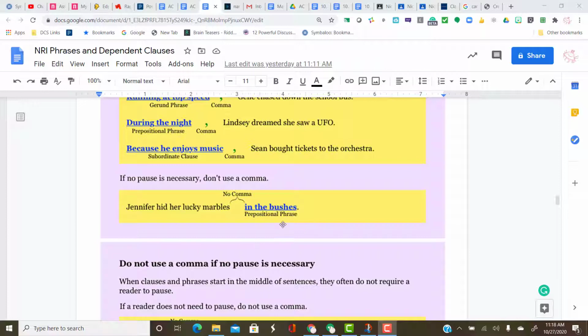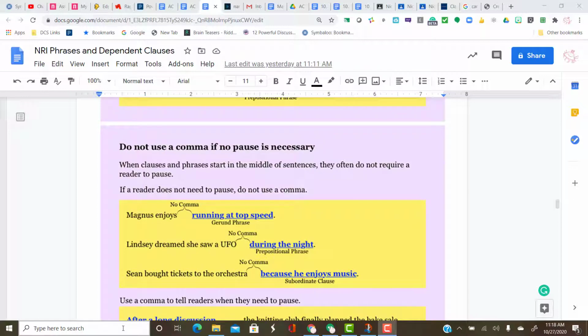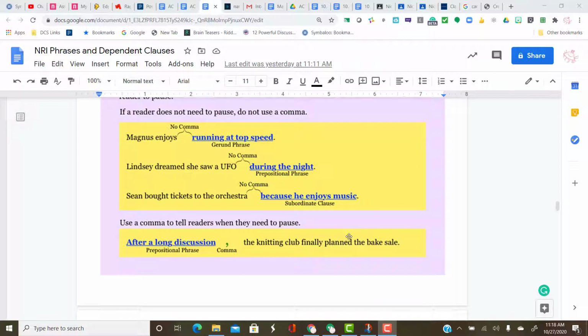When those are at the end of the sentence, though, you usually don't. Jennifer hid her lucky marbles in the bushes. No pause in speaking, no comma in writing. Slide 13. Another reminder that appositives that are not necessary in order to understand the sentence are wrapped in commas, but appositives that are necessary in order to understand the sentence are not. We've already covered that a couple times, so I won't give the examples again.